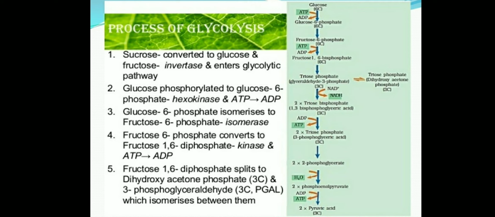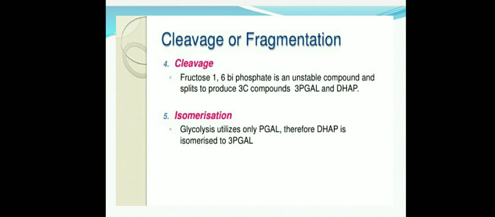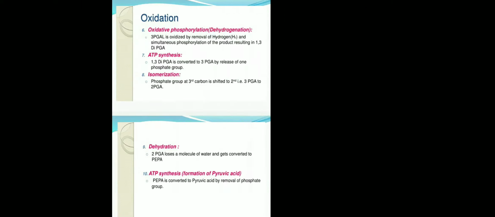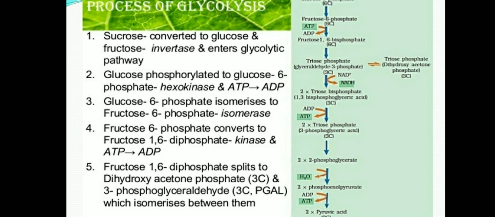Here you will see. In cleavage what happened? This fructose 1,6-biphosphate is split up and what is formed? PGAL and DHAP. So these same things I am discussing here. So in this process also you can see the fructose 1,6-biphosphate is converted into glyceraldehyde 3-phosphate and one molecule of dihydroxyacetone phosphate.